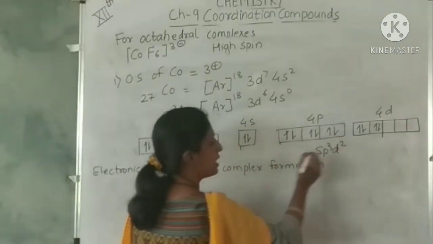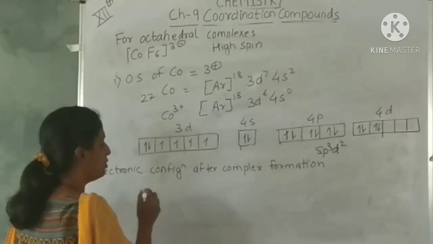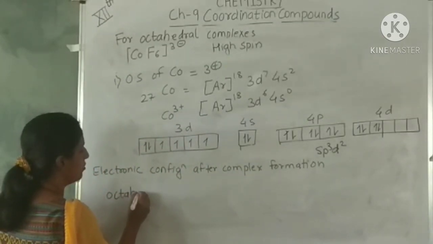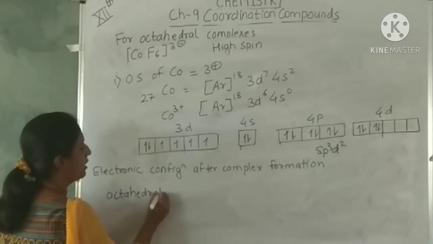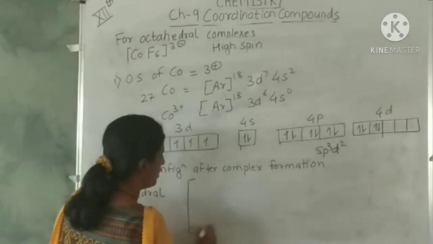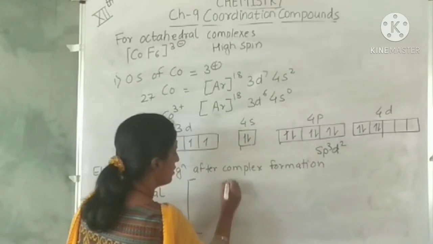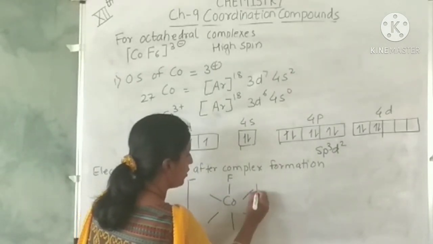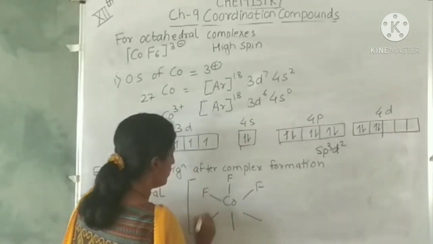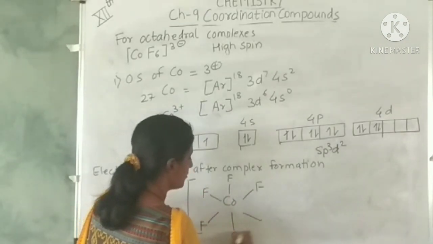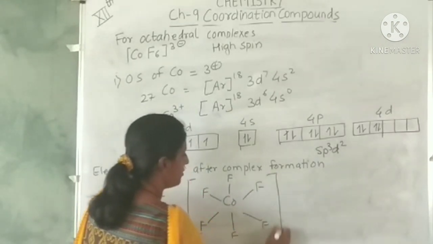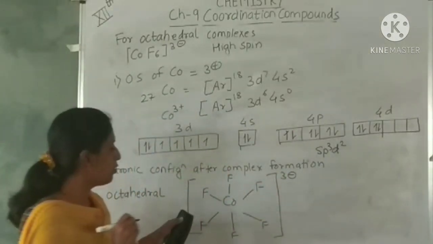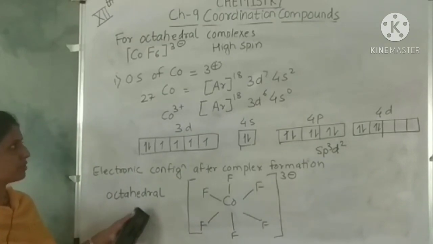Coordination number 6 with hybridization sp3d2, we know the structure will be octahedral again. So we can write again the octahedral structure, with 6 fluoride ligands. Charge carried by the complex is 3 minus. So this complex will have octahedral structure.